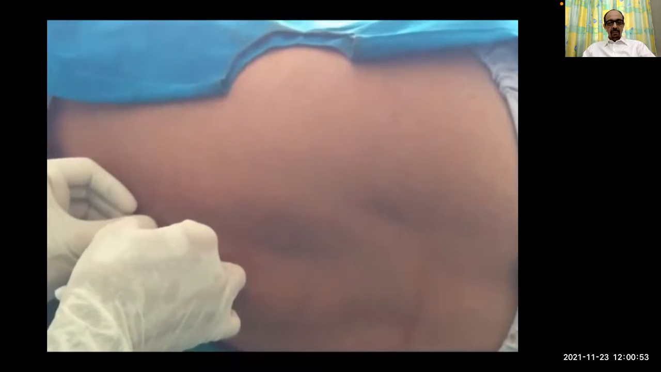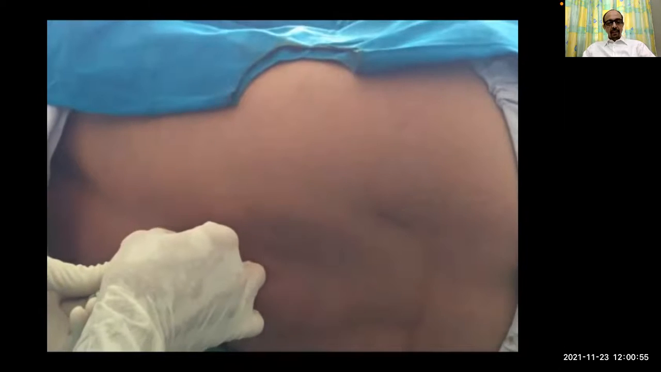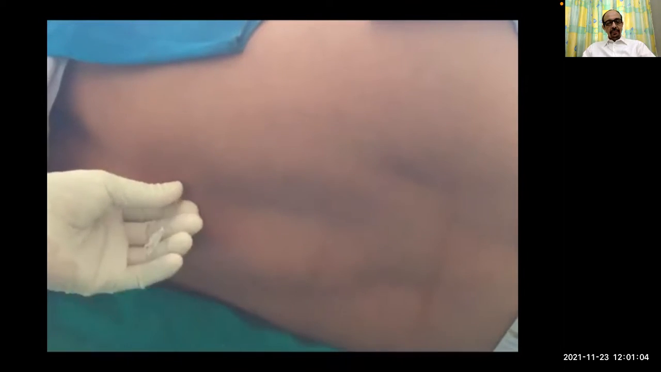I will just go quickly through some of my videos. Here you can see how straightforward it is at the high lumbar or low thoracic levels. It is T12 L1 for probably epigastric hernia, with a 27 gauge Quincke needle.